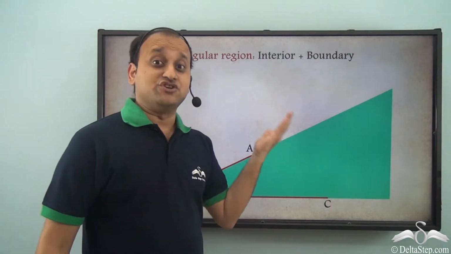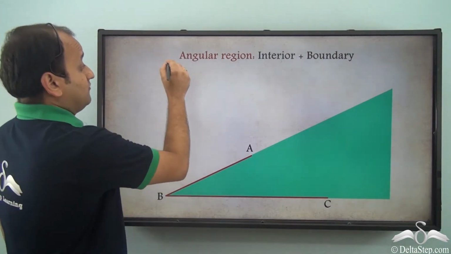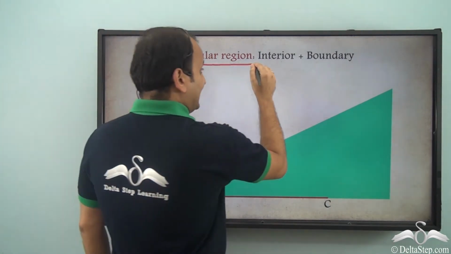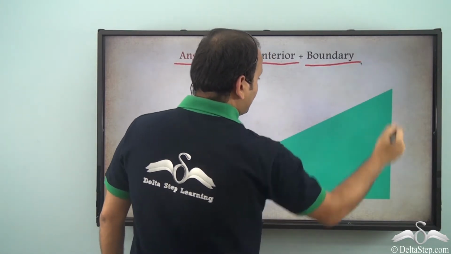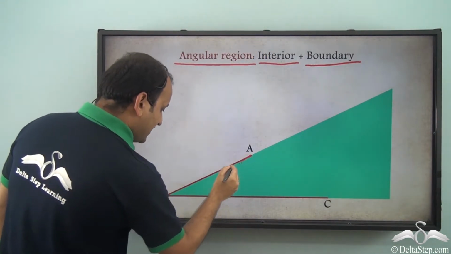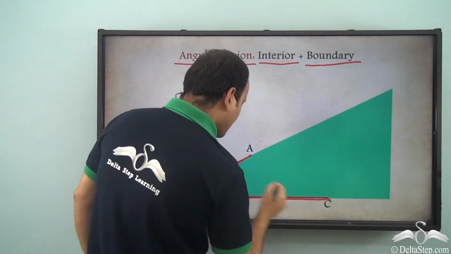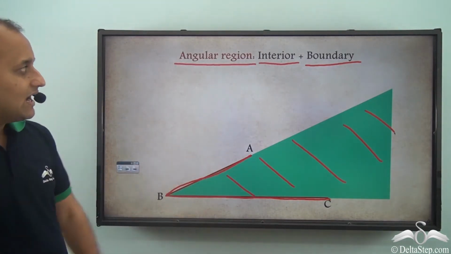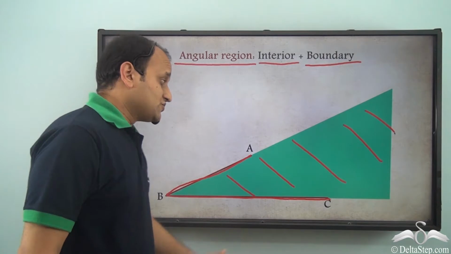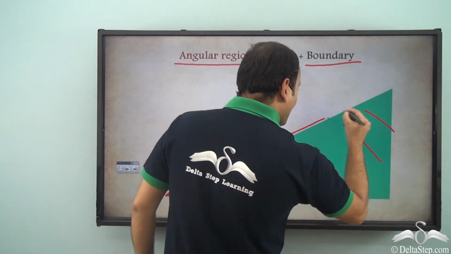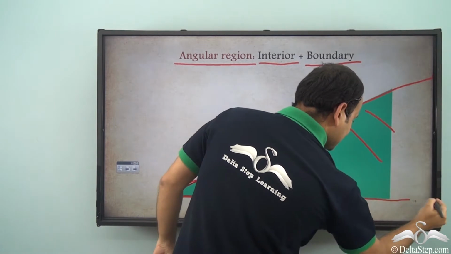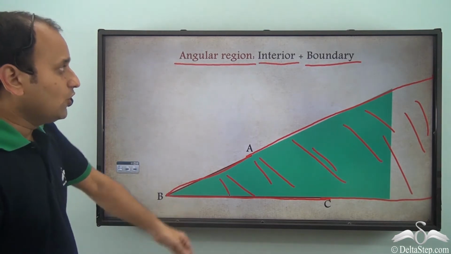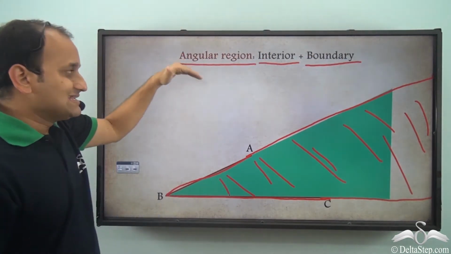Now, another thing which you need to know is that when we talk about angular region of an angle, it is basically interior of the angle and boundary of the angle. So boundary along with interior of the angle together make up angular region. So this entire region, including the boundary, is the angular region. So interior plus boundary is angular region.